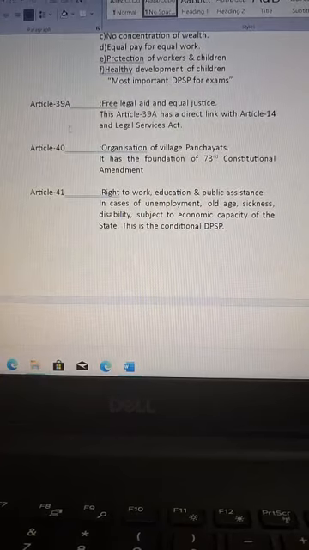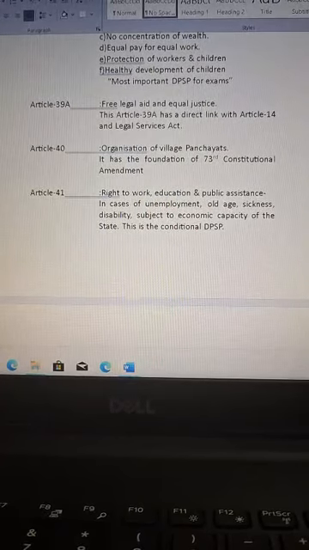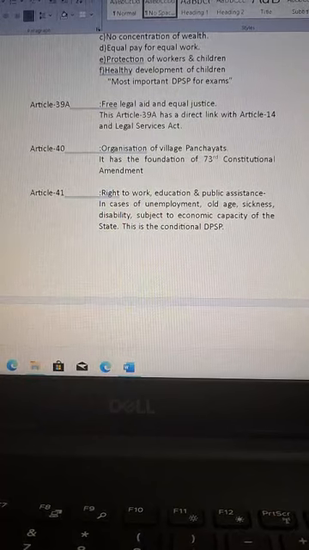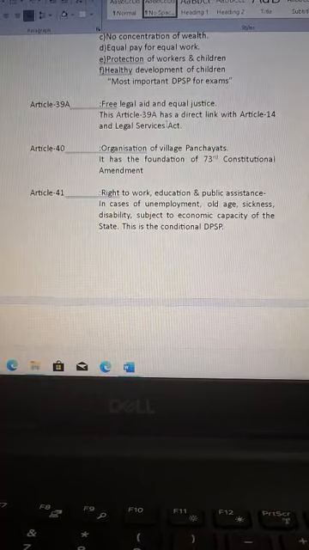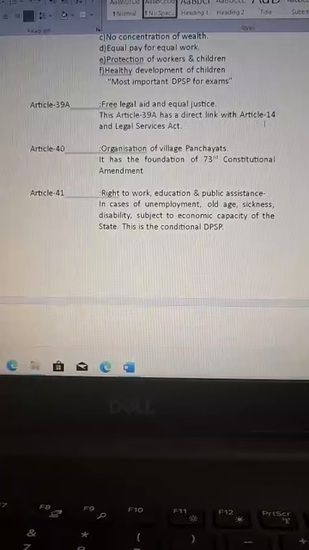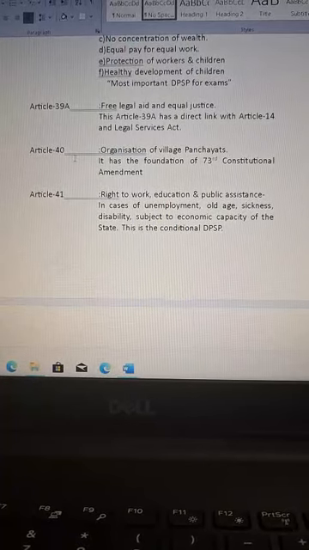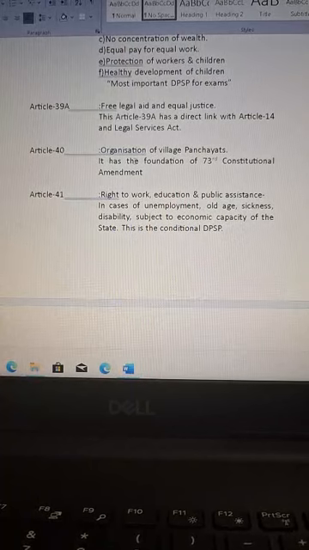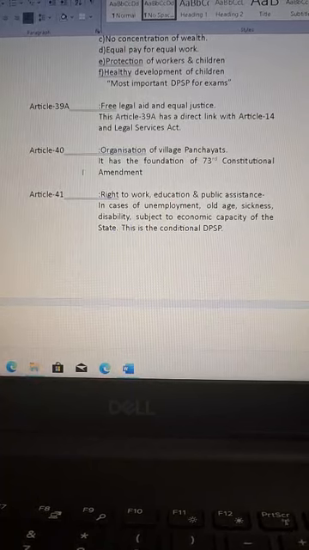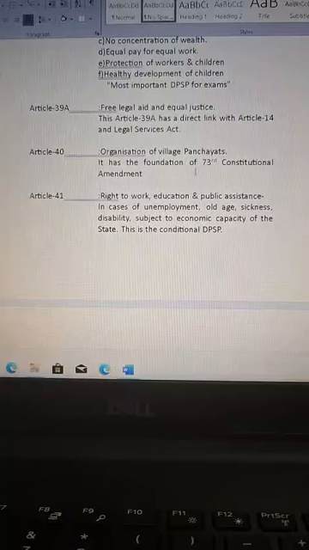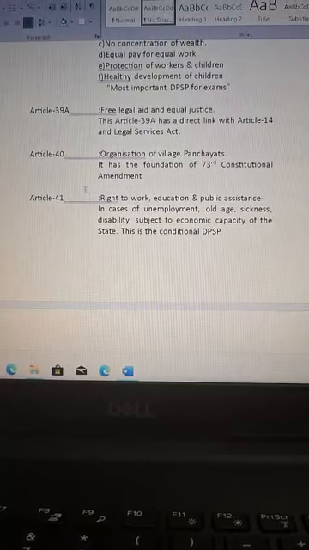Article 39A: free legal aid and equal justice. This Article 39A has a direct link with Article 14 and the Legal Services Act. Article 40 is related with organization of village panchayats. It has the foundations of the 73rd Constitutional Amendment.